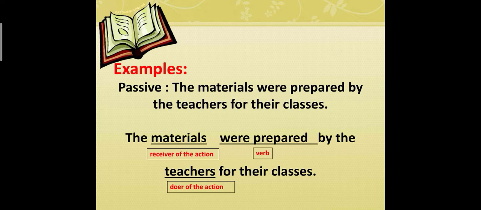Next example, we have here the passive sentence. The materials were prepared by the teachers for their class. Let us identify each part of the passive sentence. The materials is the receiver of the action, while were prepared is the verb of the sentence. By the teachers is the doer of the action. And for their classes, this is only an adverbial phrase modifying the verb.